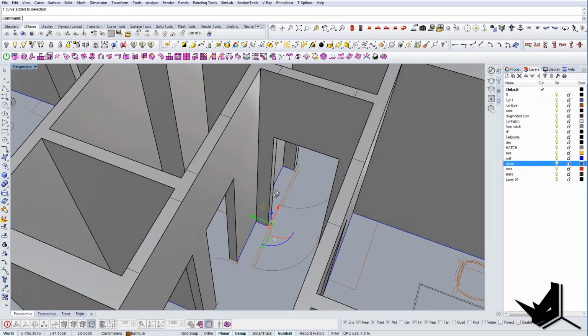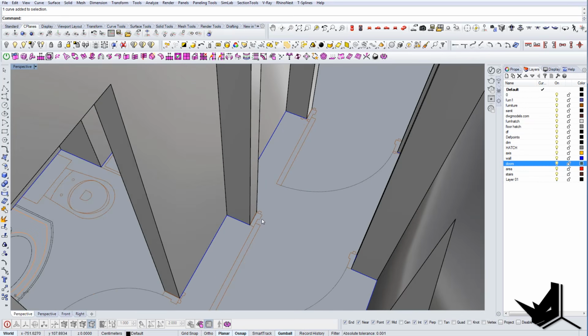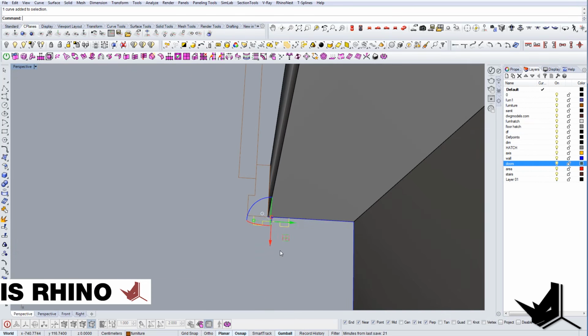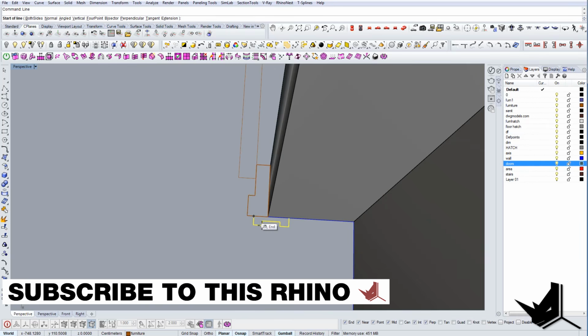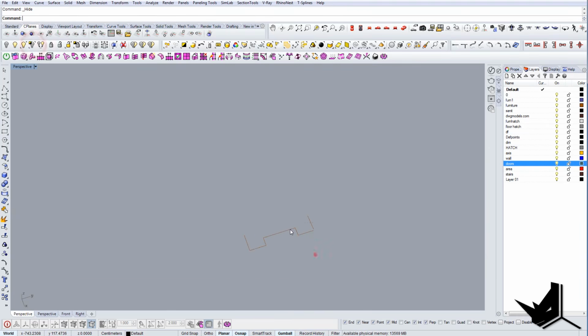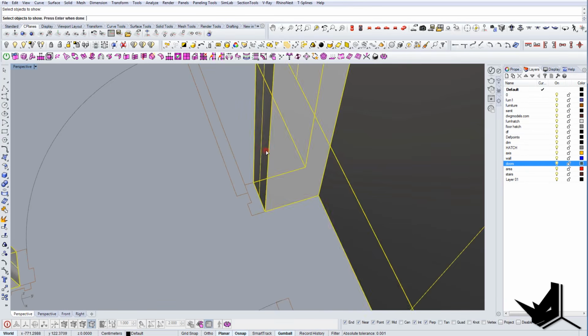Now we can also play around with the interior doors, and we can use the same process to get basically the same effect. As I said before, there's a cool trick you can do if you have a line like this. If you want to close it, you can just type close curve, and you will get the closed loop like this, which is quite useful.